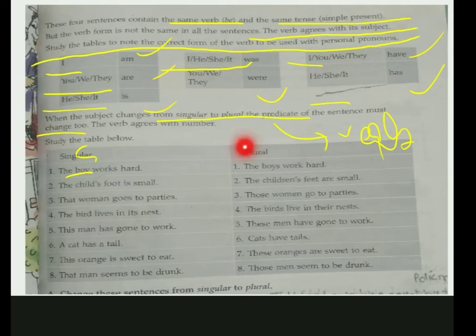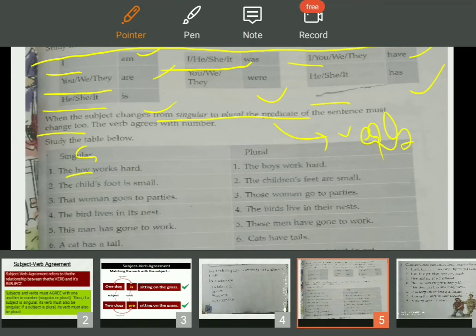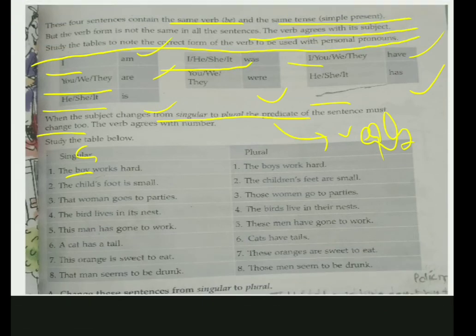Now come to plural: the boys work hard. With boys it's plural, so your verb will be the same only. You don't have to add s. Where will you add s? When it is singular. Understood? See, the child's foot, the children's feet. Foot singular, feet plural. The woman goes. See, es.